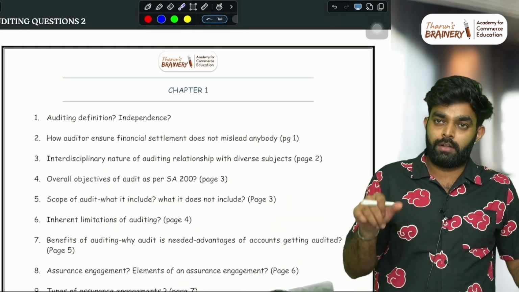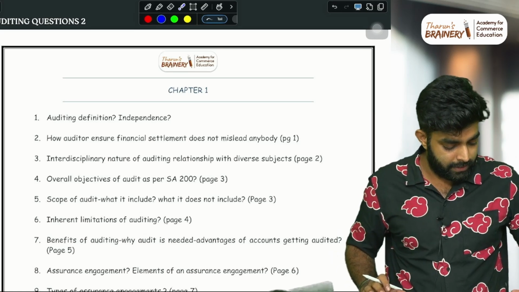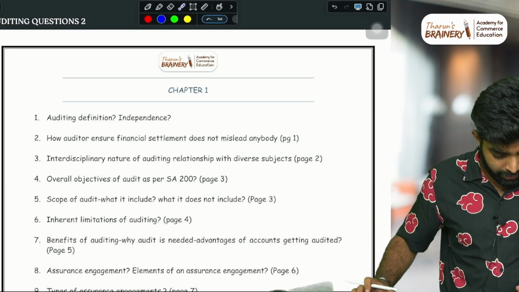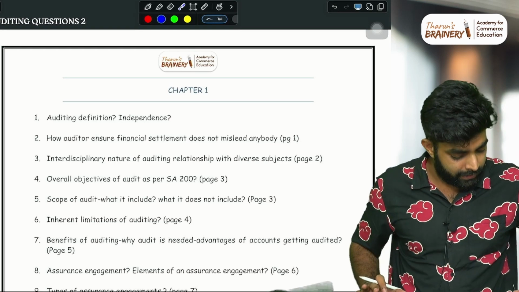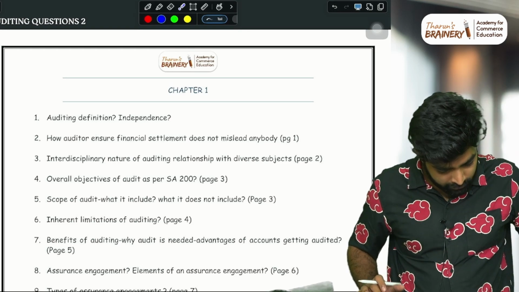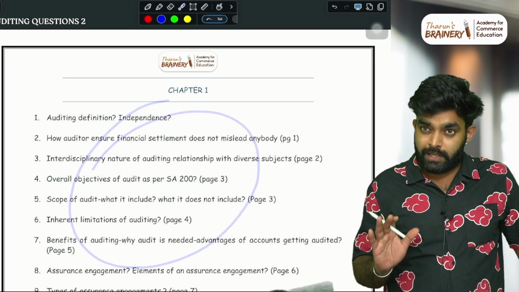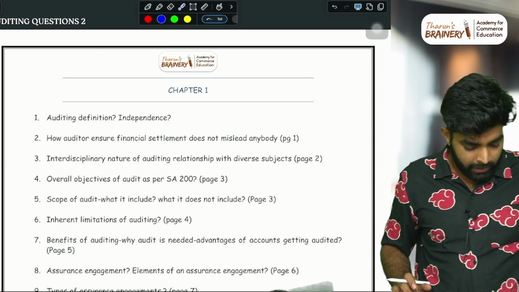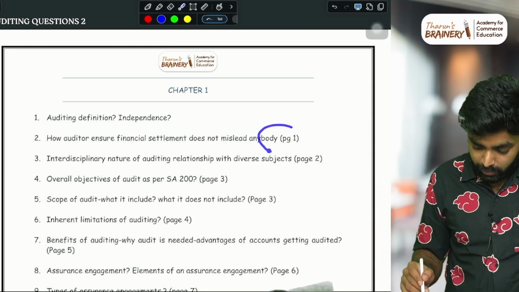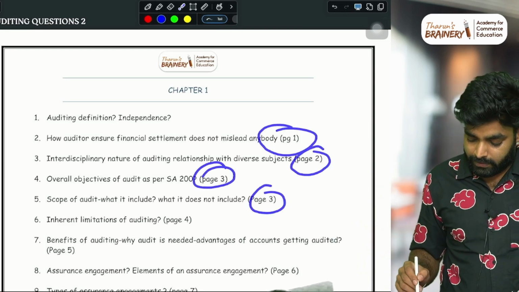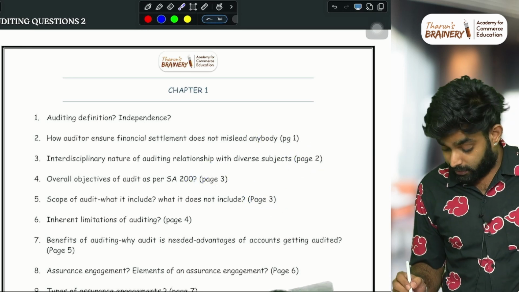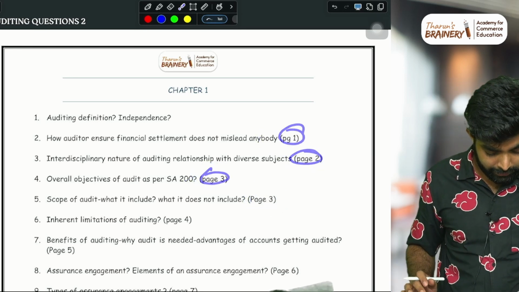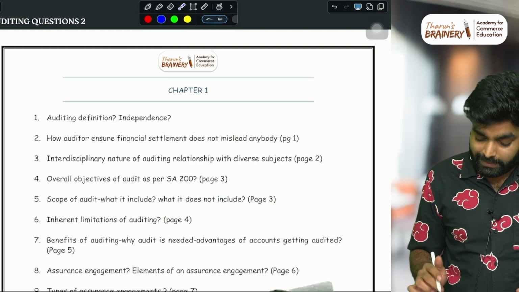And on the front page of this, I'll add how to use this, all these things. So it will be very useful for you. Basically, stop recalling from books and use this for recalling. Simple as that. All of these questions are given in our revised audit book and revised audit question bank. So if someone is using that, it will be more than helpful. The page number cross-reference makes it very easy for you.